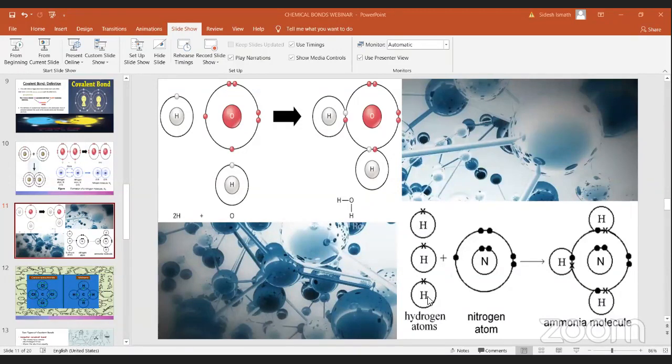How to identify an ionic bond? We'll teach about that. First, go through what ionic and covalent bonds are. Then I'll explain what the differences are and how to identify them.